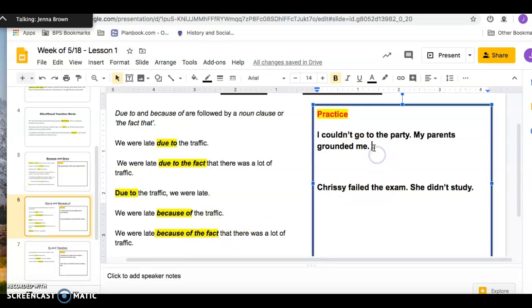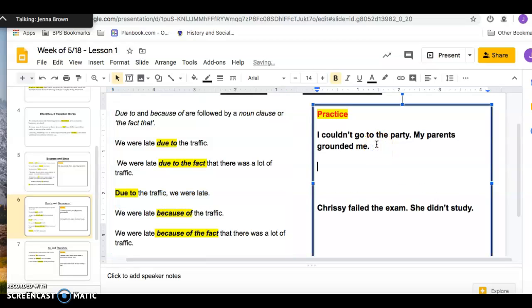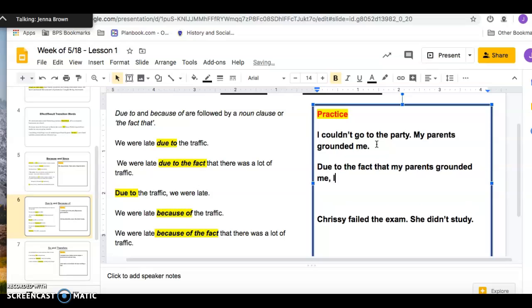So if I take this example over here, I couldn't go to the party, period. My parents grounded me. So I'm going to use this example right here, and I'm going to copy everything grammatical about it, right? So I'm going to say, due to the fact that my parents grounded me, comma, I couldn't go to the party. True story.